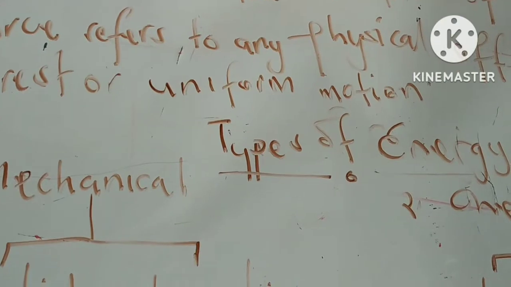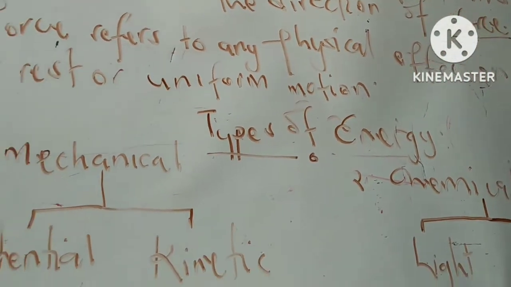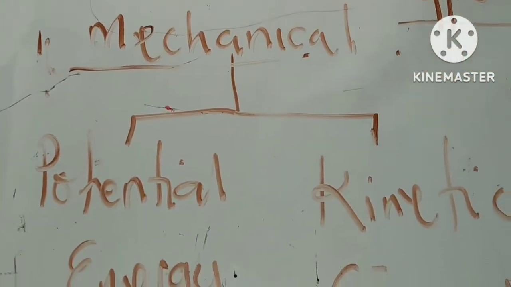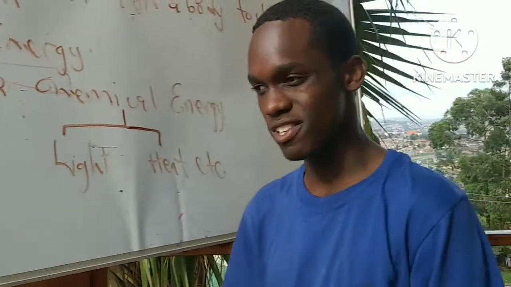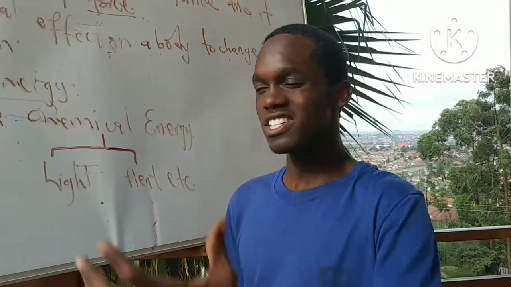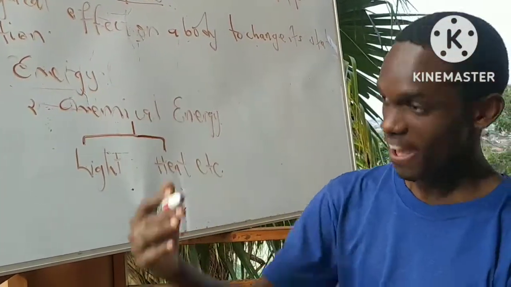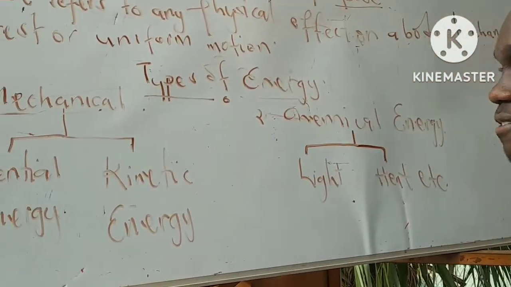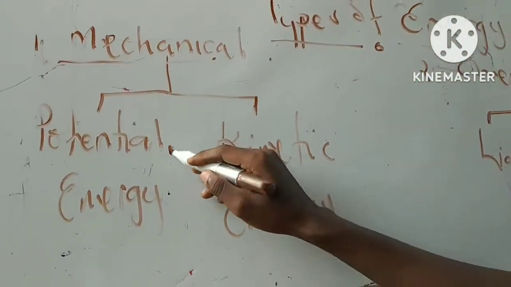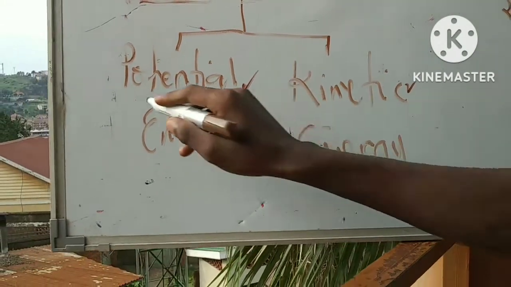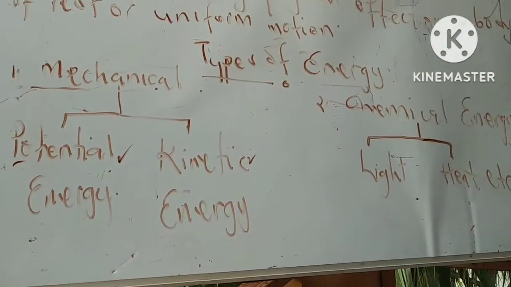So this energy has two different types, where we have number one as mechanical energy. Mechanical energy refers to the type of energy possessed by a body due to its motion or due to its position in the gravitational field. Mechanical energy is divided into two, where we have potential energy and kinetic energy. So first you have to understand these two different types of energy because they're so examinable.